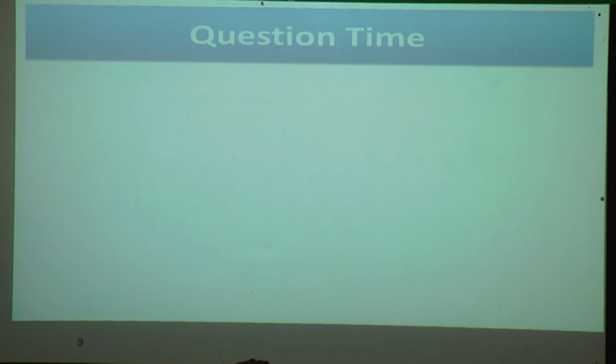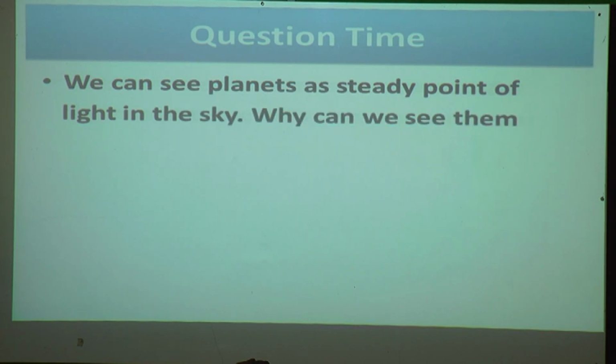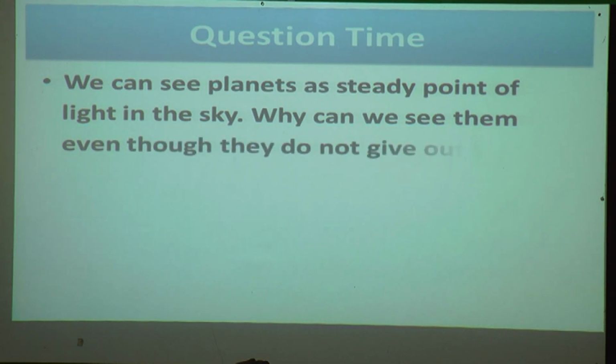Now we'll see the questions. We can see planets as steady points of light in the sky. Why can we see them even though they do not give out light of their own? This question is in your Canopy book, page number 40.